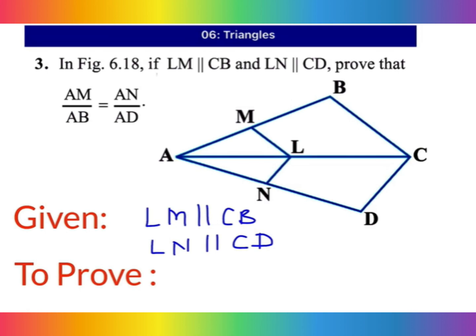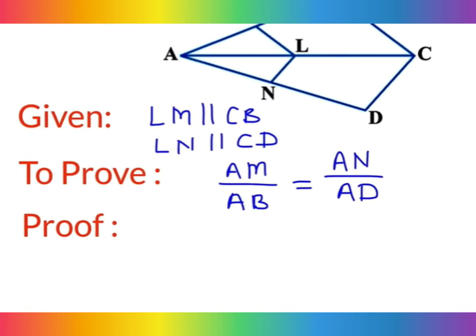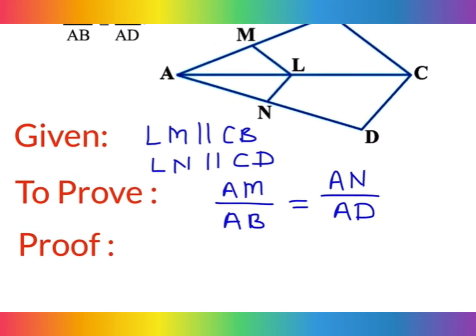Now to prove what you requirement, AM divided by AB, and this just equal to AN divided by AD. So nothing requirement to construction etc. So we will directly prove here. What to do in this case?